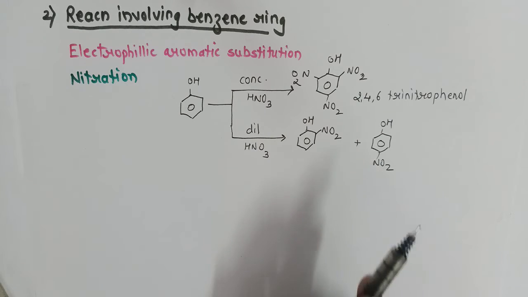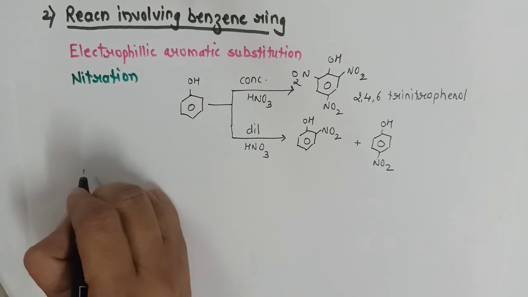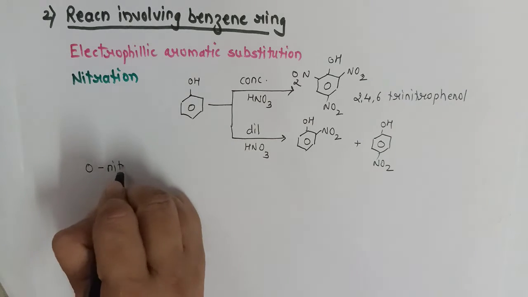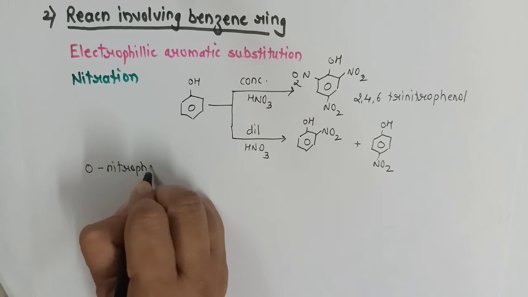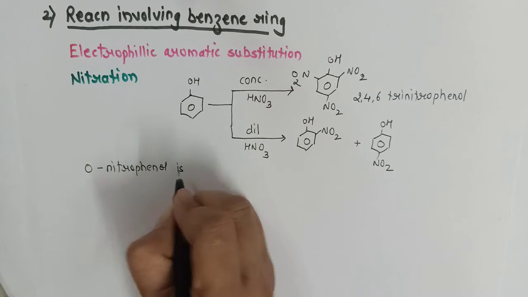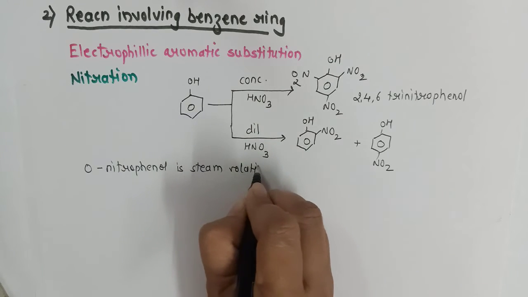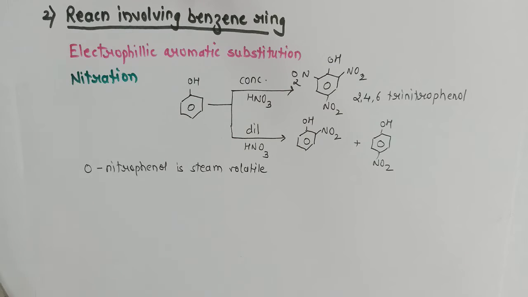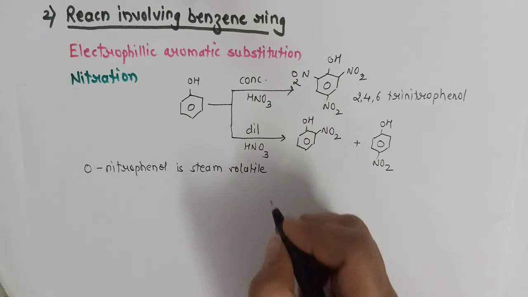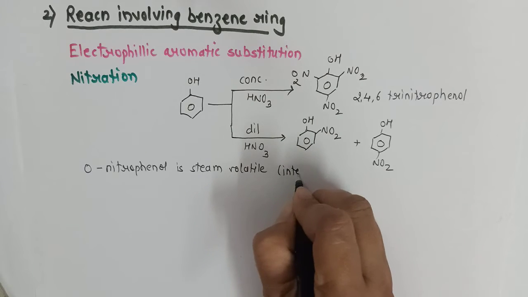Now we have got these two as a mixture, and we have to separate them. When we are separating them, orthonitrophenol is steam volatile. That means it will get easily converted into vapors and therefore it has a lower boiling point. Reason: due to intramolecular hydrogen bonding.